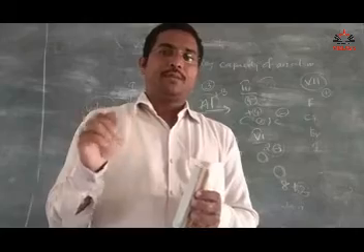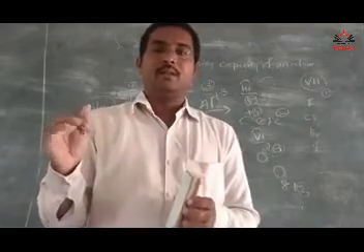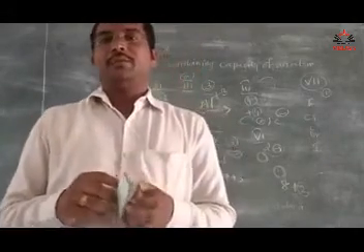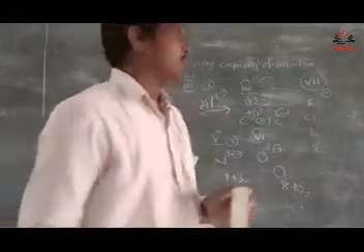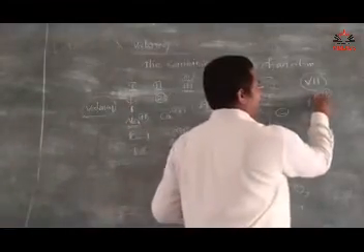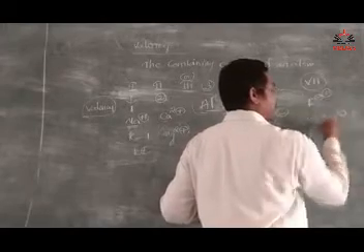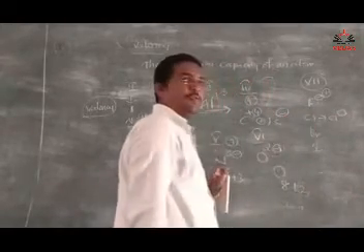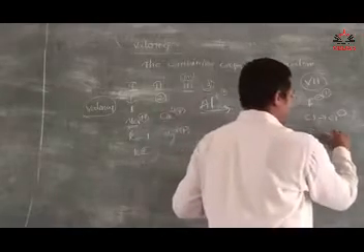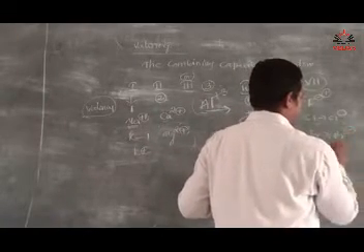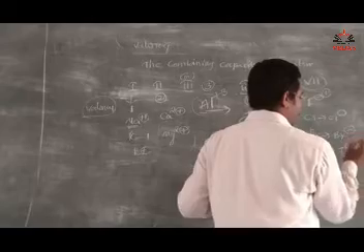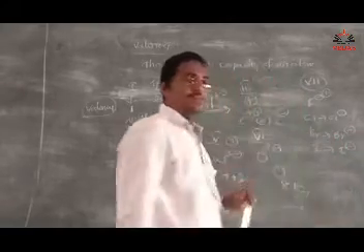So 9 plus 1 is 10, and this 10 resembles the electronic configuration of neon. That's why fluorine gains 1 electron, F minus. Chlorine becomes Cl minus, indicating gain of 1 electron. Bromine, Br minus. Iodine also gains 1 electron.